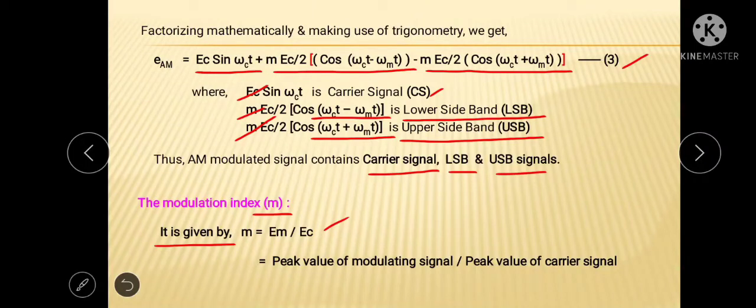So we can define this modulation index as the ratio of amplitude of modulating signal to amplitude of carrier signal. So it is defined here as peak value of modulating signal upon peak value of carrier signal.